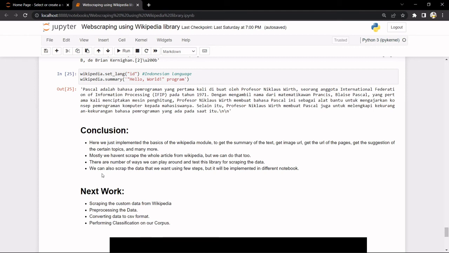Now you know the basics of how you can scrape, but here we have done it for, let's say, one article. We haven't done it for multiple ones. So this was just the introductory part for the Wikipedia module, how you can web scrape using the Wikipedia library on Wikipedia content. In the next part, we'll be scraping custom data. We have a few topics that we need to scrape from Wikipedia.